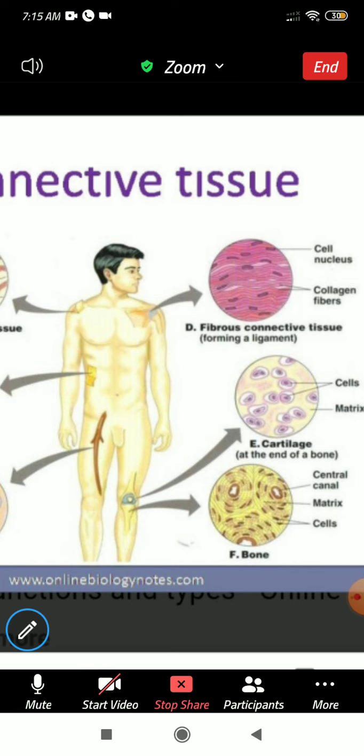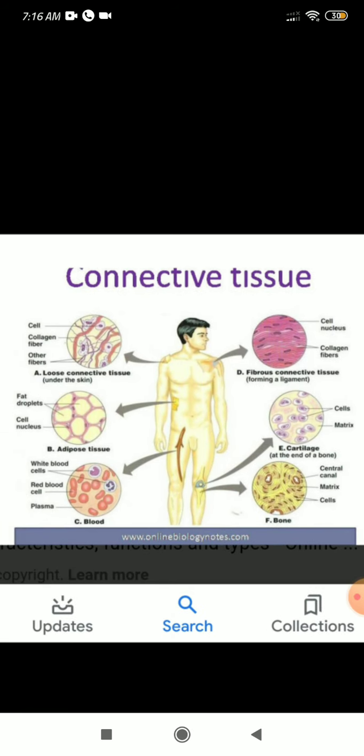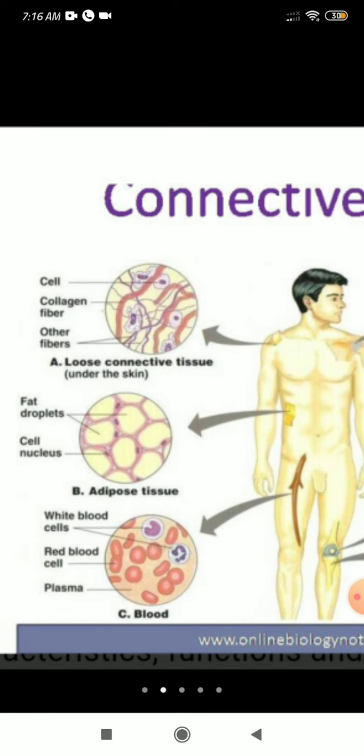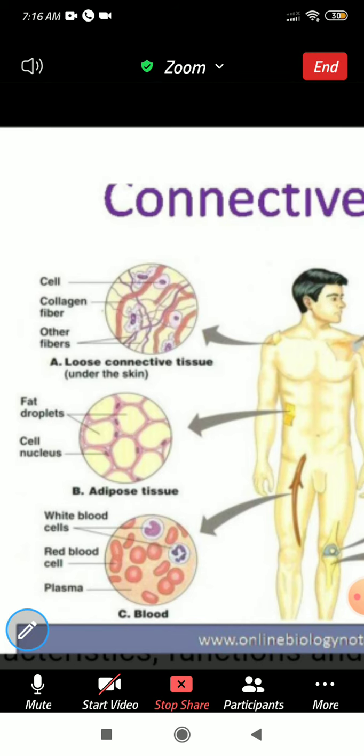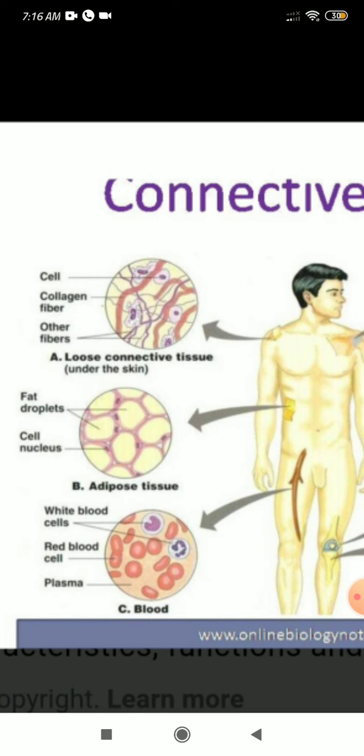So these are some of the different types of connective tissue. Let me discuss the first one, loose connective tissue, otherwise called areolar tissue. It is a type of connective tissue which joins different tissues. That is, it helps in packing and also keeps the organs in position. For example, we do several types of exercises. Some people keep their head down and put their legs up, some of the yogasanas.